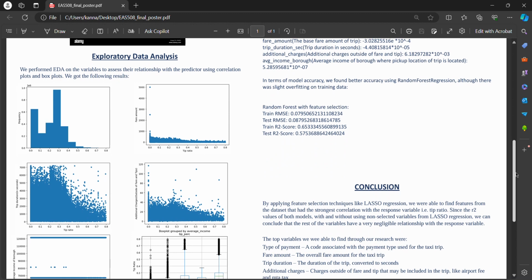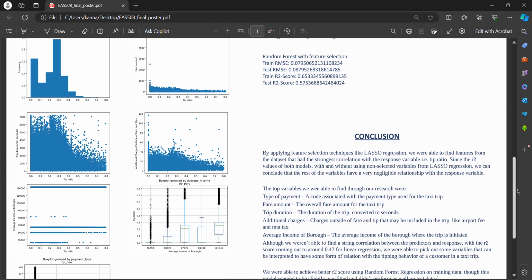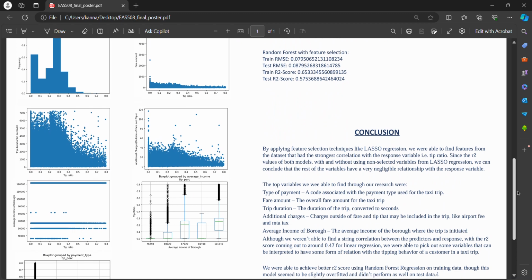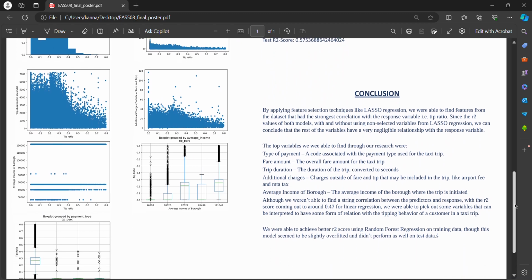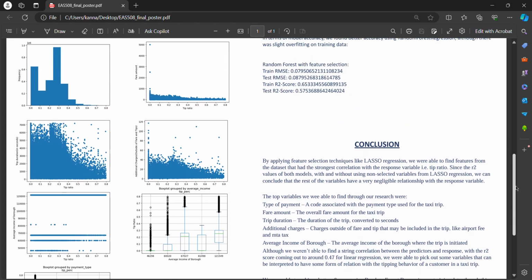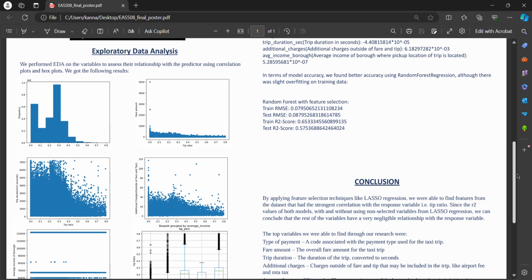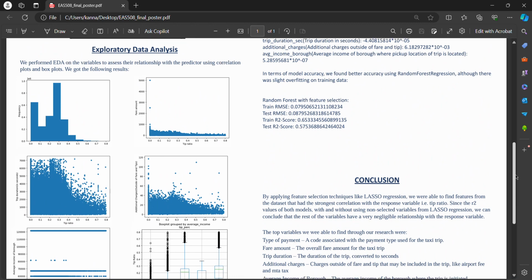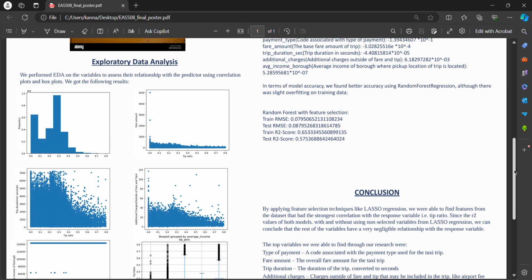And in conclusion, what we can say is that we found these top variables, which are type of payment, fare amount, trip duration, additional charges, and average income of borough. And even though we weren't able to find a strong correlation between them, we were able to pick out some variables that can be interpreted to have some form of relationship with the tipping behavior. We were also able to achieve a better R2 score using random forest regression, but the issue there was that the model seemed to overfit to the training data and did not perform equally as well on the test data.